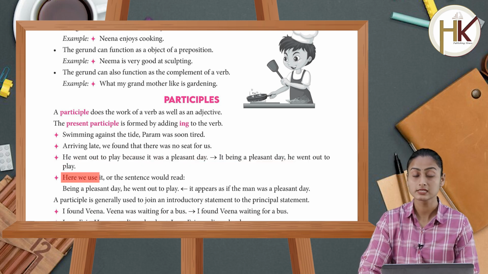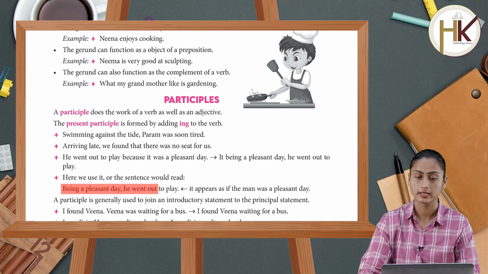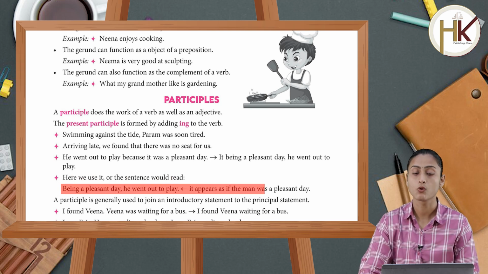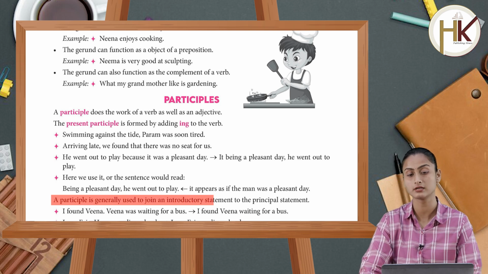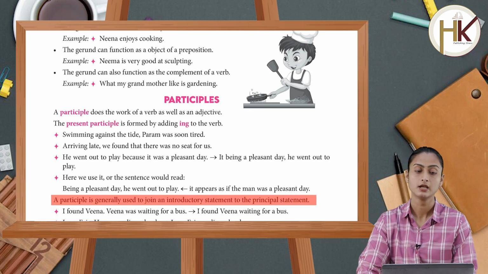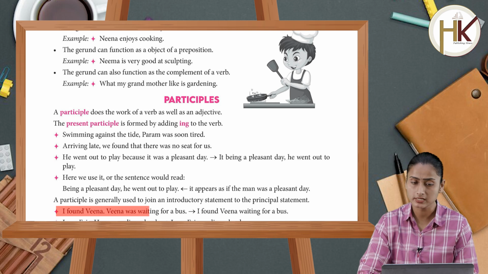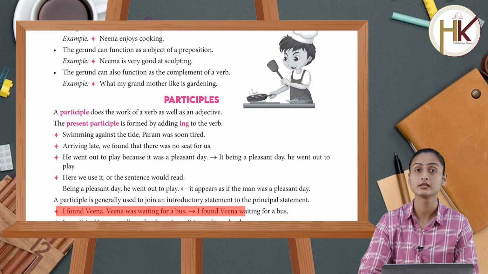Here we use it, or the sentence would read, being a pleasant day, he went out to play. It appears as if the man was pleasantly. The participle is generally used to join an introductory statement to the principal statement. I found Veena. Veena was waiting for a bus. I found Veena waiting for a bus.